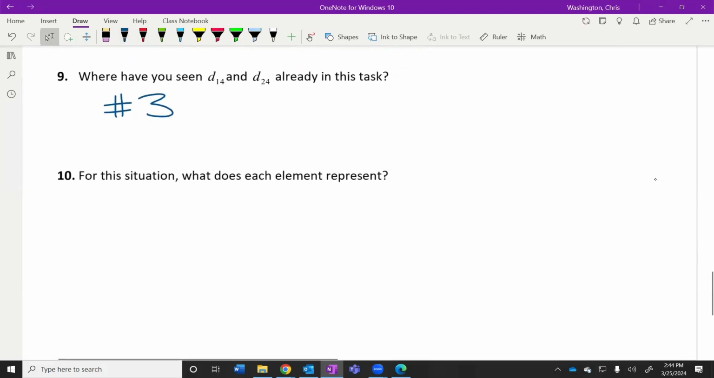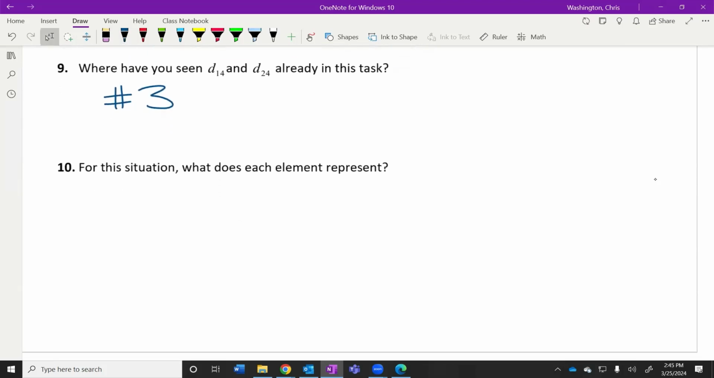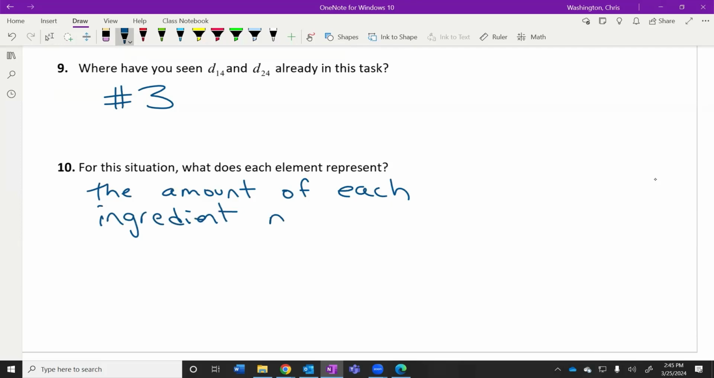And number 10, for this particular situation, what does each element of this matrix represent? An ingredient on Saturday. The amount of ingredients we needed on each day. The amount of each ingredient needed on that day, whether it be Saturday or Sunday.